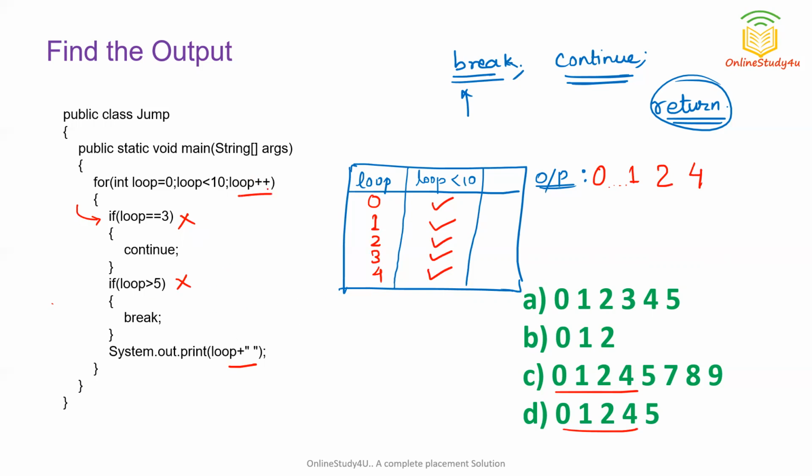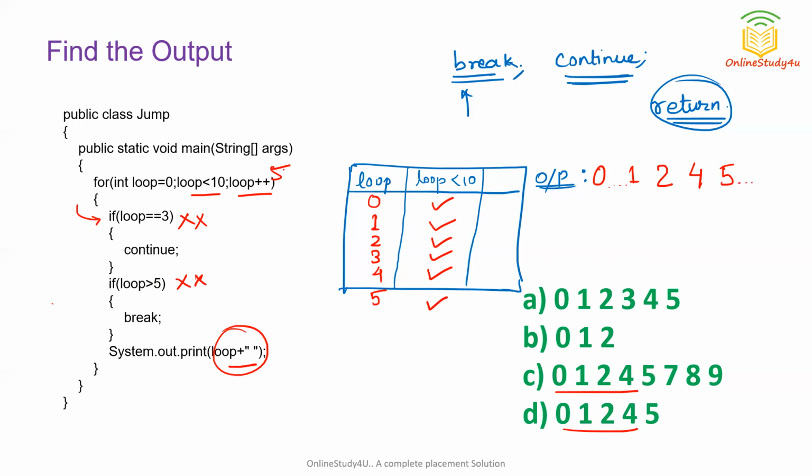Now again control will go up and loop will become 5. The condition that loop is less than 10 is true. Now is loop equal to 3? This is false. Is loop greater than 5? This is also false. So what will be printed? 5 will be printed with a single space.